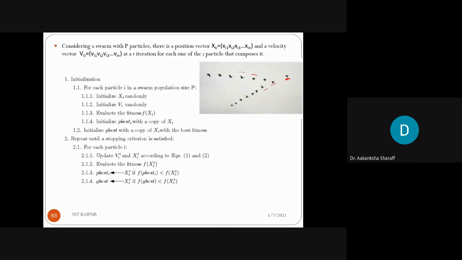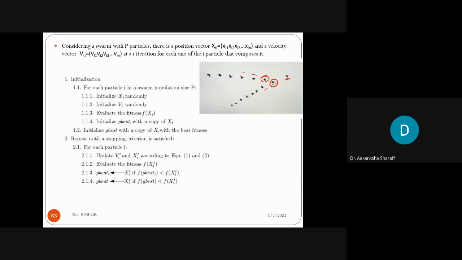Now suppose another bird observes that the food is near to her, so she will call the other birds by making a huge sound, and then all the birds will follow that bird. Later on another bird will observe that the food is near to her, so again all the birds will follow her.